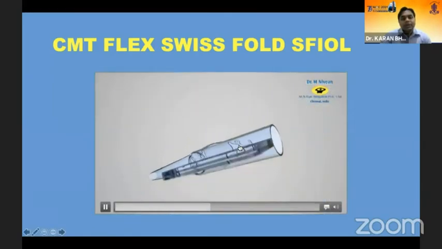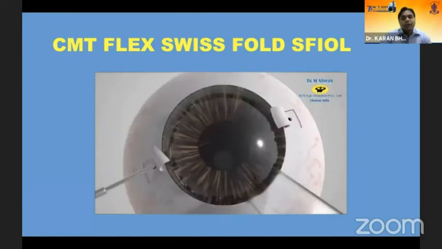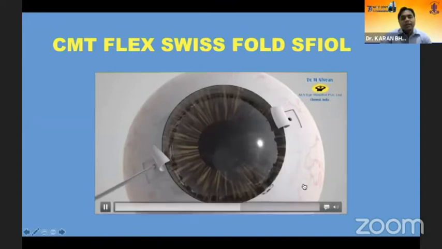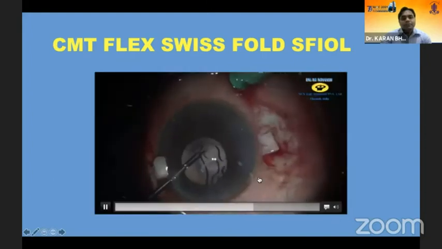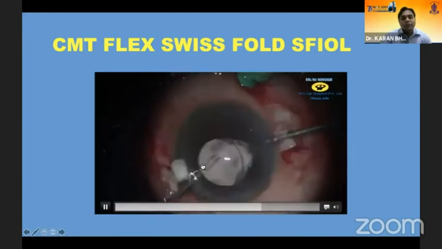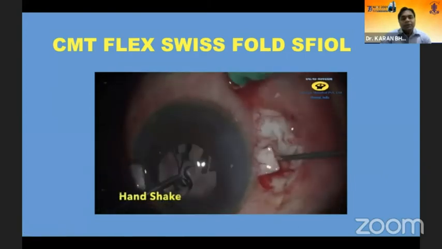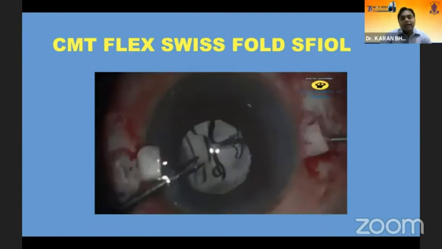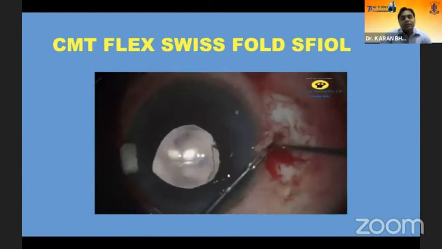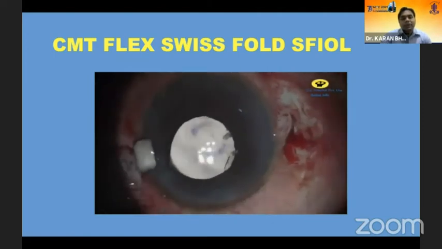This is how the SFIL is getting folded. And just like one would do in a foldable IOL, the leading haptic is slowly injected forward with the trailing haptic which is still remaining outside the eye. So you hold the shoulder of the IOL, and now on the opposite side, you introduce a 23 gauge microforceps with the handshake technique. Pull the other or the trailing haptic gently, because these lenses are a little delicate. If the force is a little too much, you might have an optic haptic divorce.